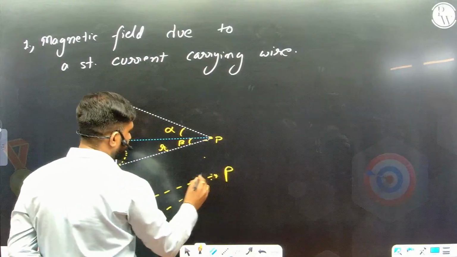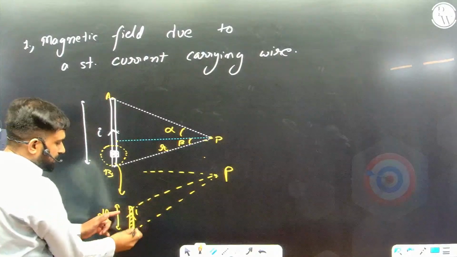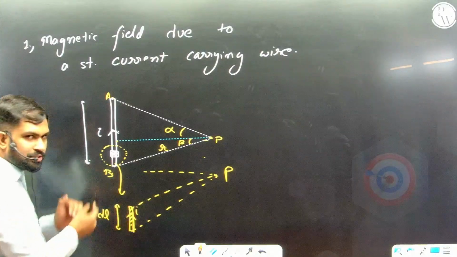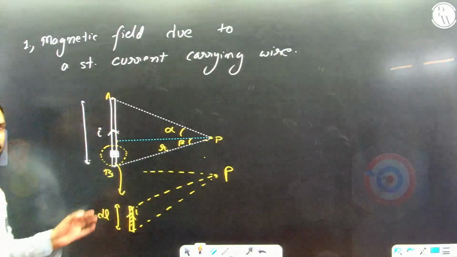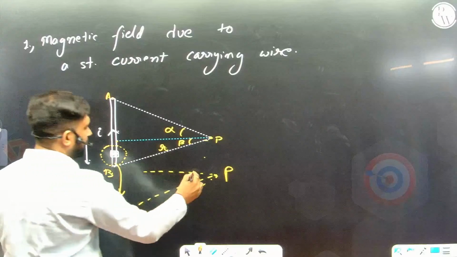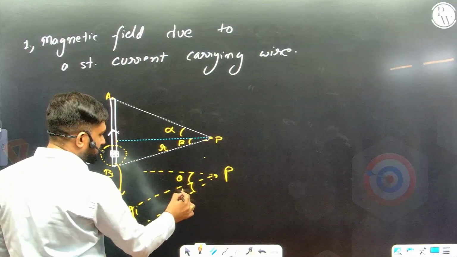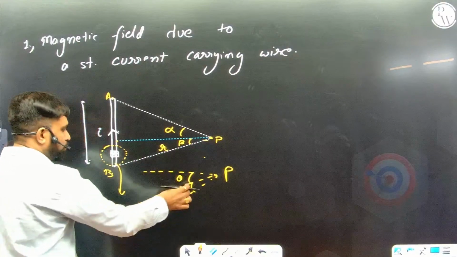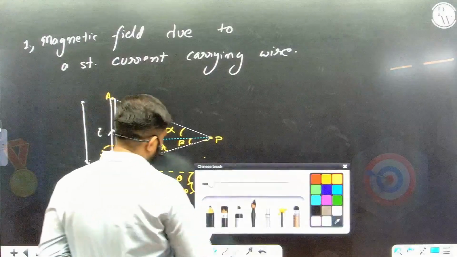Get it? The line joining this little element to P, now see, since the length of this element is very small, these two lines are kind of having the same angle with the horizontal. This angle and this total angle is theta plus d theta, while d theta is very small, so they both are kind of having the same angle.